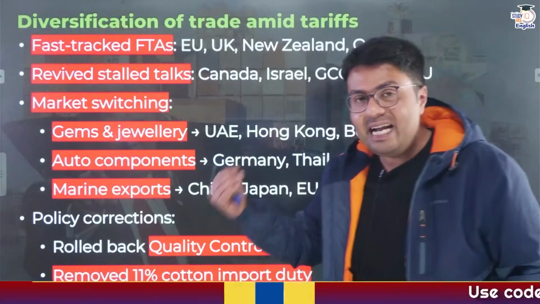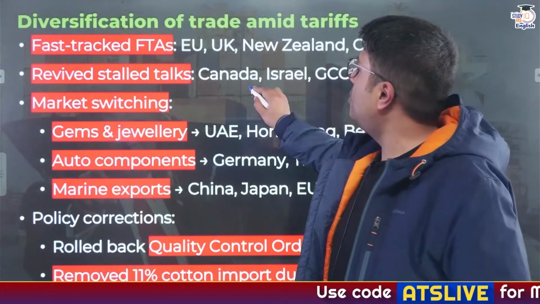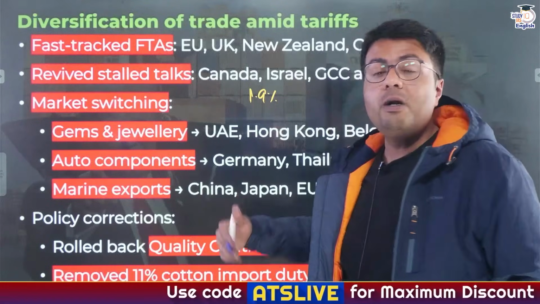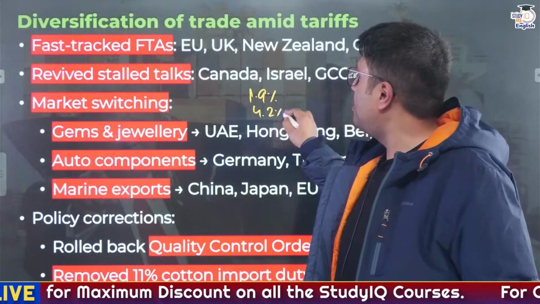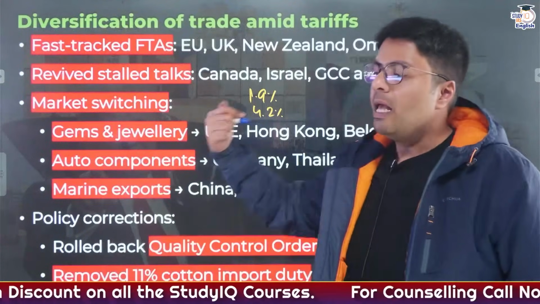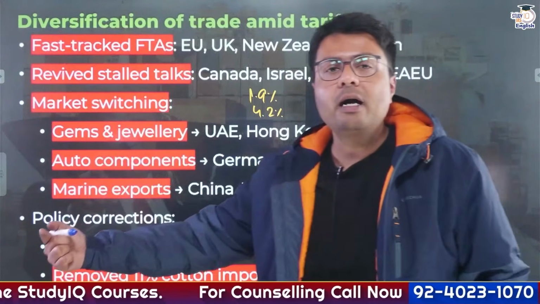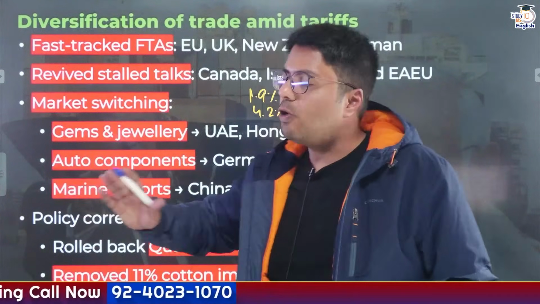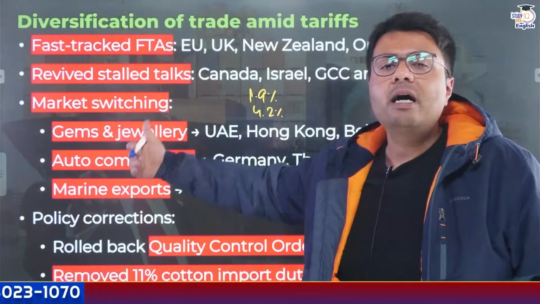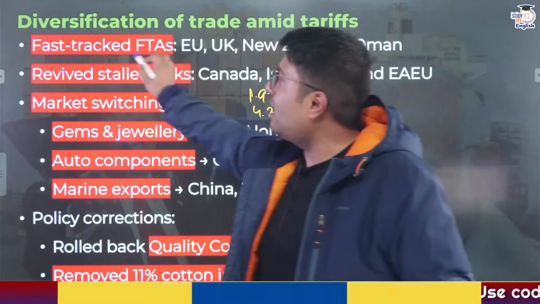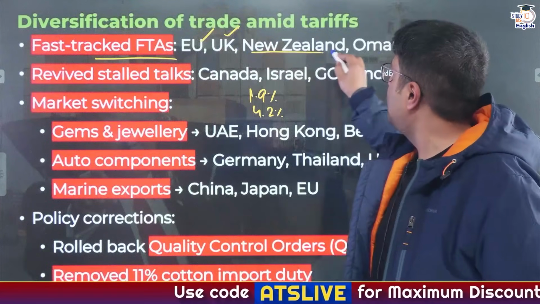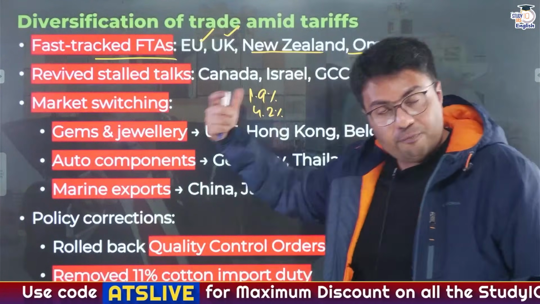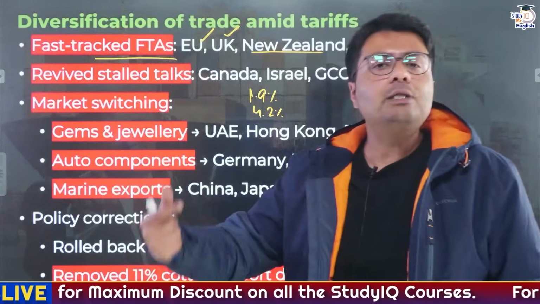You need to understand Indian goods exports across the world constitute 1.9% of global trade in merchandise. Similarly, India's service exports constitute 4.2% of global trade in service exports. And India's biggest export market is the US. So when Indian goods faced higher tariffs in the US market, naturally India wanted to diversify away to other big markets including the EU. And that is why India fast-tracked free trade agreements that it signed with the EU, United Kingdom, New Zealand, Oman as well as Australia. In the past few years, we have signed the same with Australia as well as UAE.